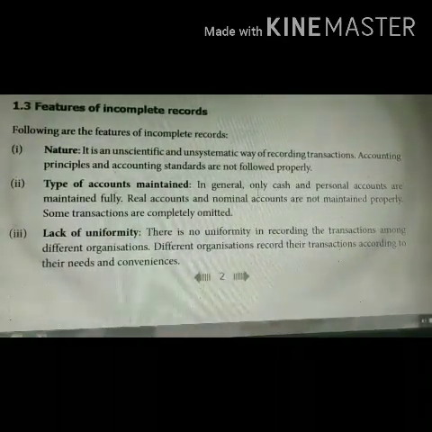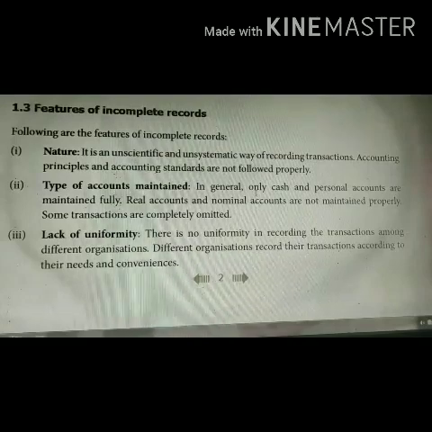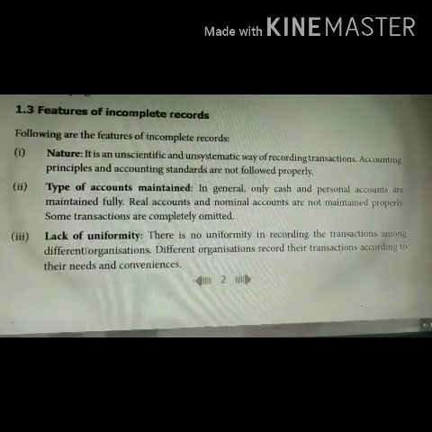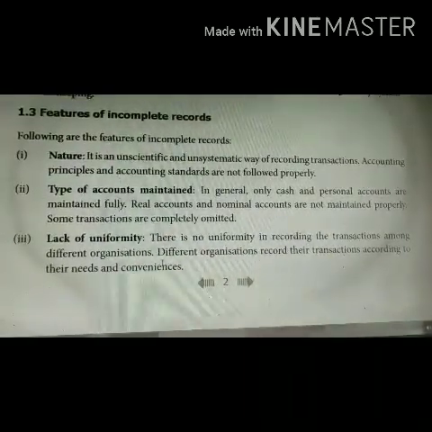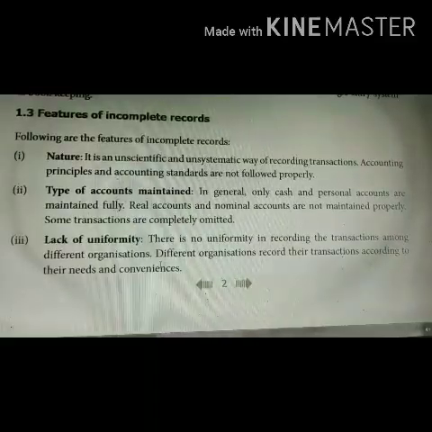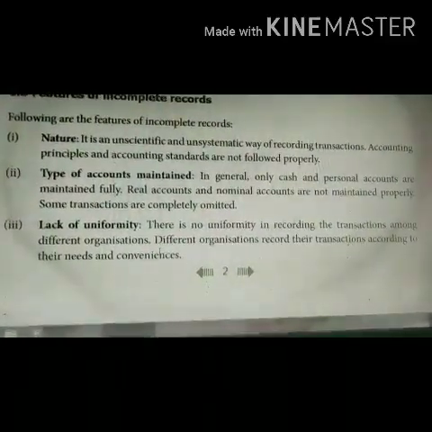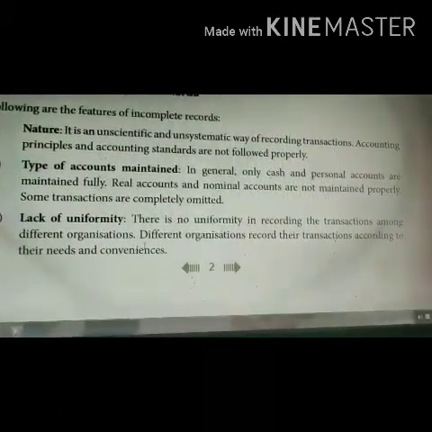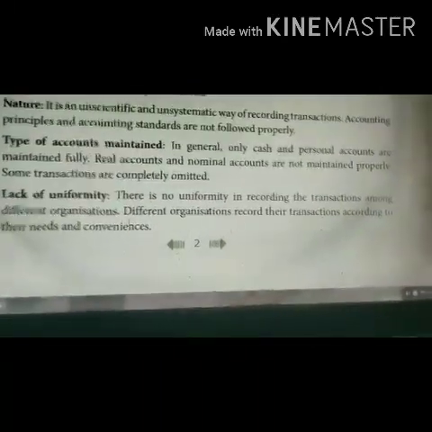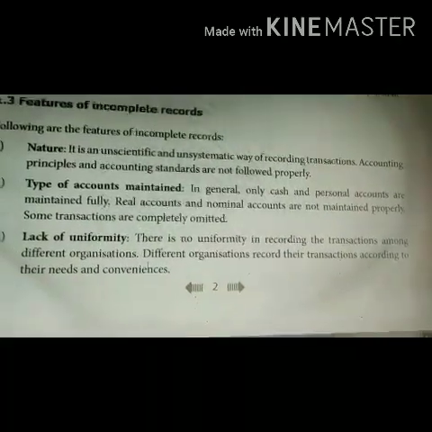Some transactions may be completely omitted. The next point is lack of uniformity. They don't follow standard accounting policies or procedures. It differs from one organization to another. So different organizations record their transactions according to their needs and conveniences.